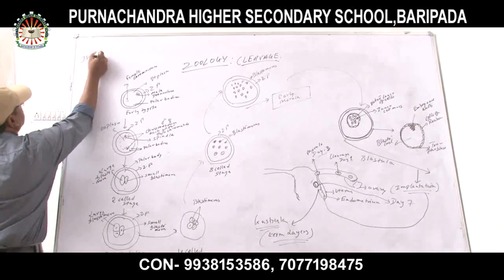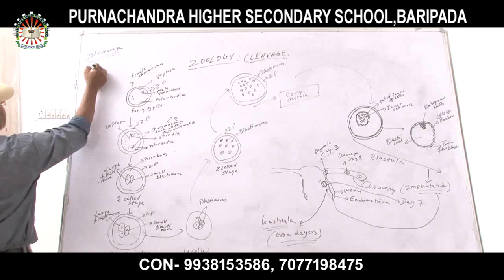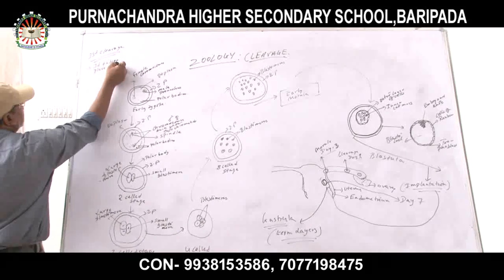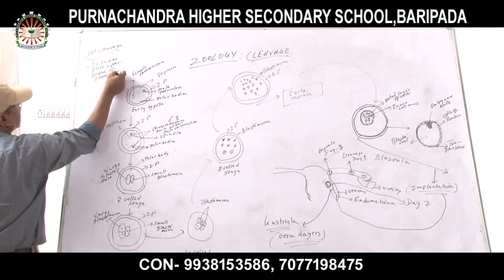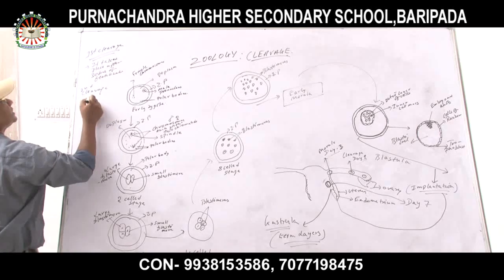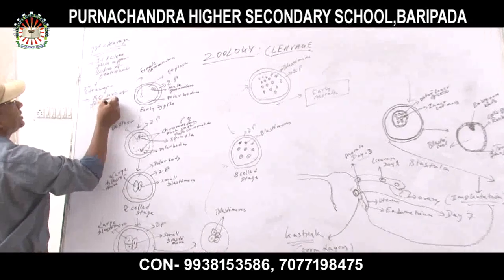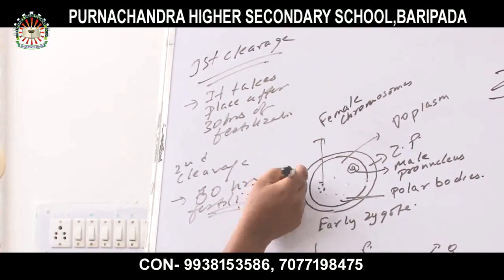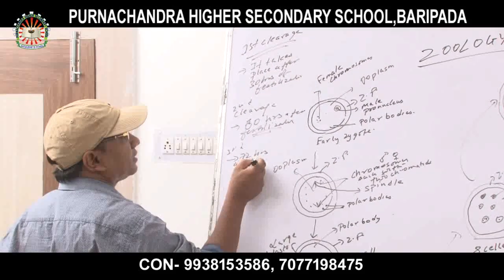First cleavage: it takes place 30 hours after fertilization. Now the second cleavage takes place 60 hours after fertilization. Remember it, 60 hours after fertilization. And the third cleavage takes place 72 hours after fertilization.